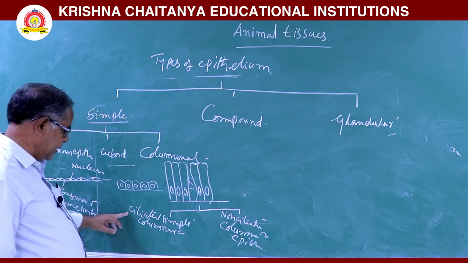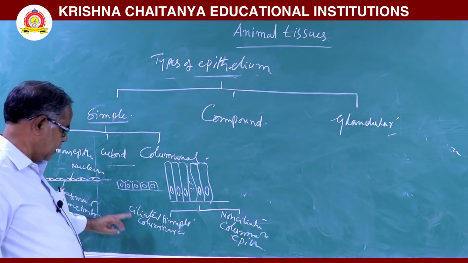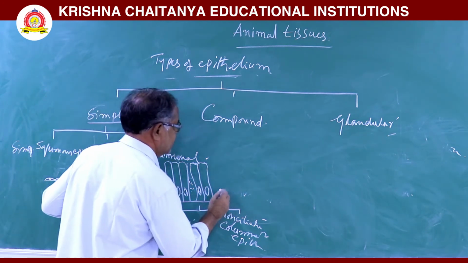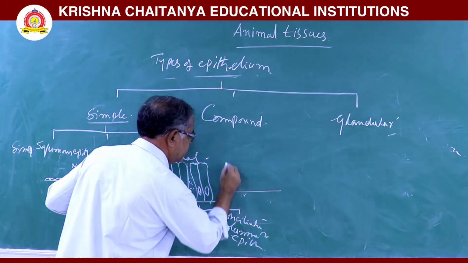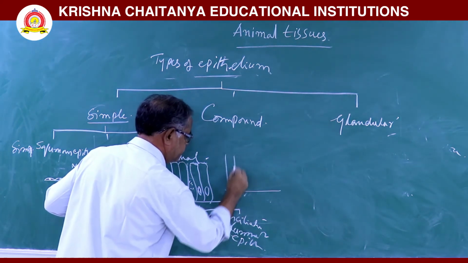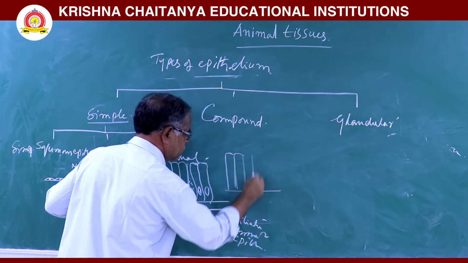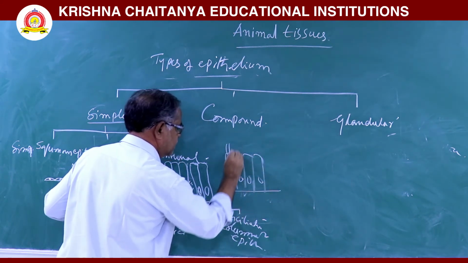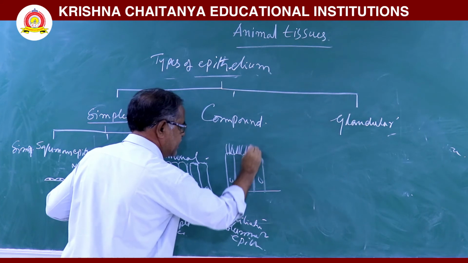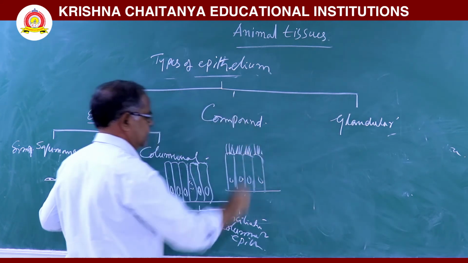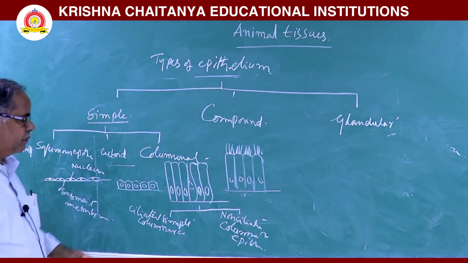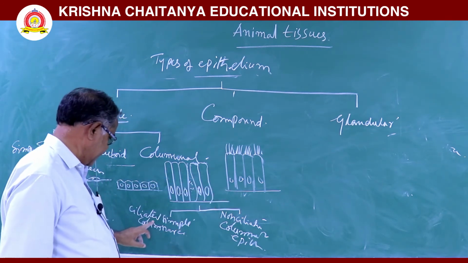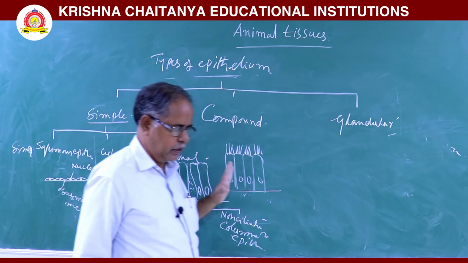In ciliated simple columnar epithelium, the free ends of the cells have cilia-like structures. That type of columnar epithelium is called ciliated simple columnar epithelium.